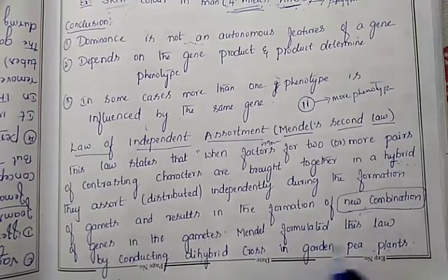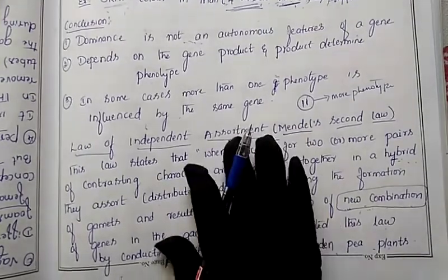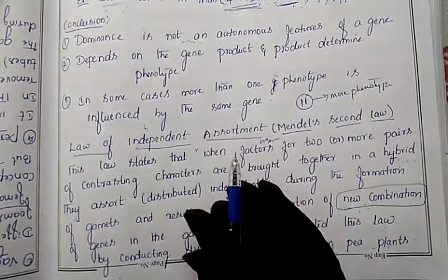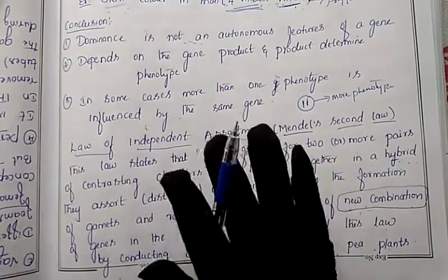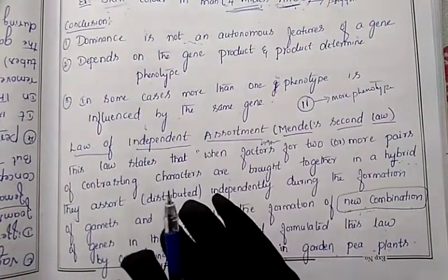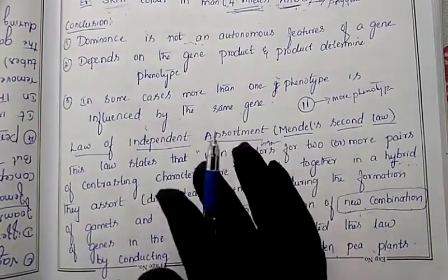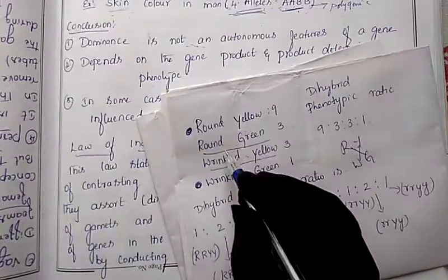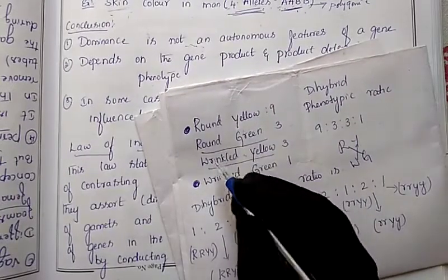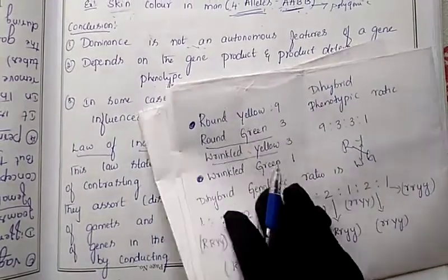Mendel formulated this law by conducting a dihybrid cross in the garden pea. So he conducted this cross to explain the second law, the law of independent assortment. Independently the gametes will combine together. No one is telling them to combine. Independently these alleles are combining together to produce a new combination. So this is the second law.